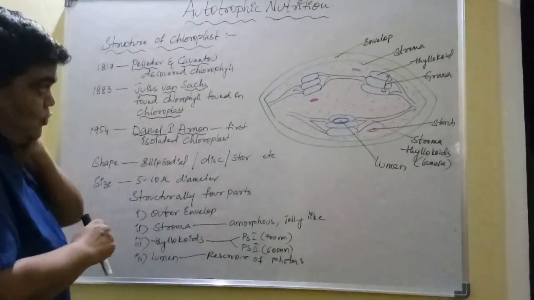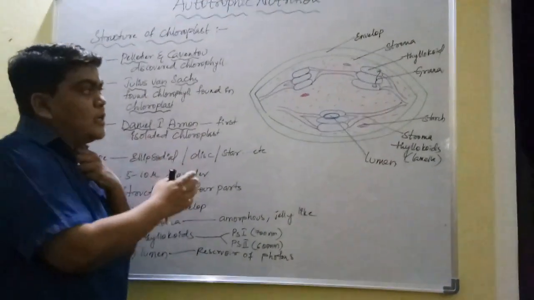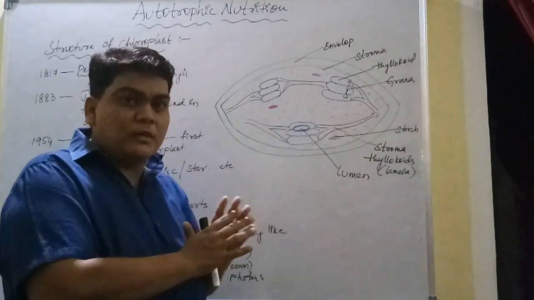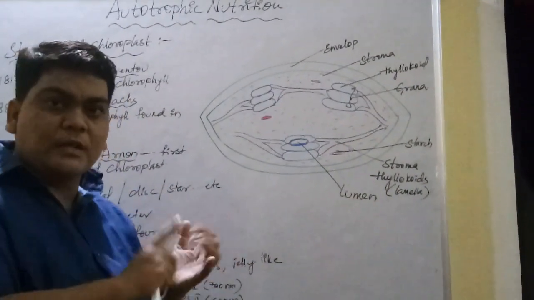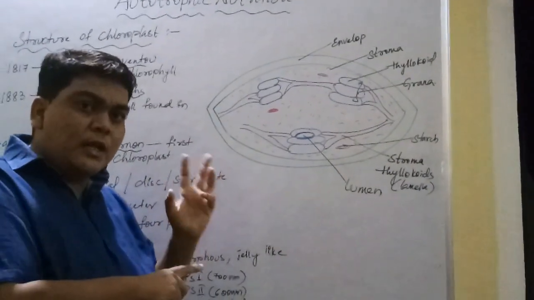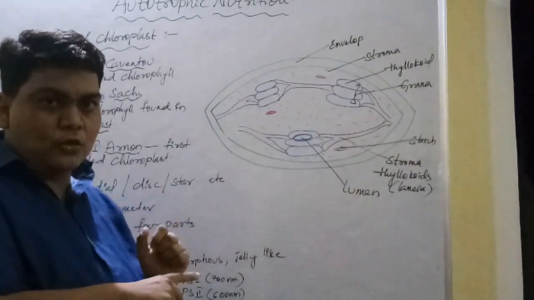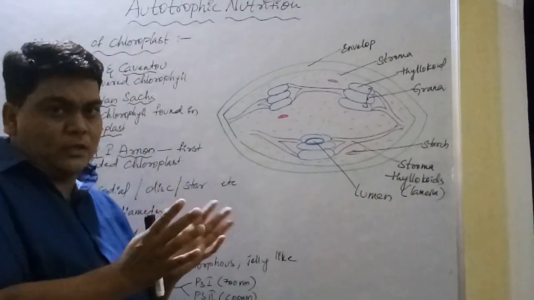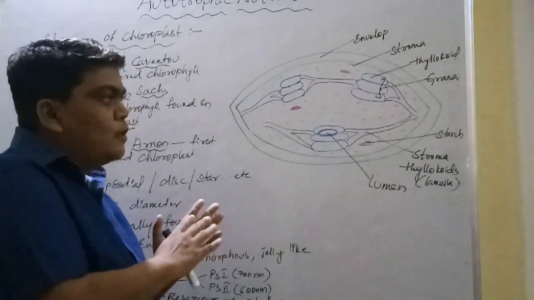Now coming to the structure of chloroplast, we already discussed that chloroplasts are present mostly in the mesophyll cells of the leaf. Mesophyll cells means palisade parenchyma and spongy parenchyma. They are also present in the stomatal guard cells. The number of chloroplasts in each cell varies, but usually it is from 20 to 60.